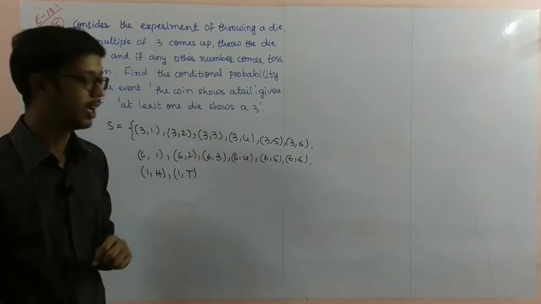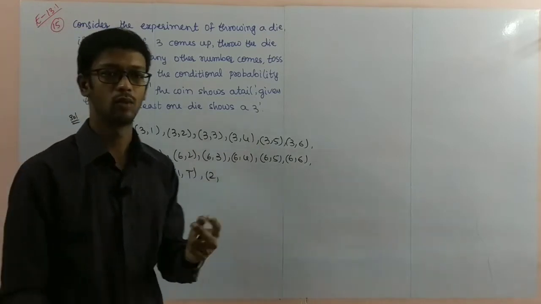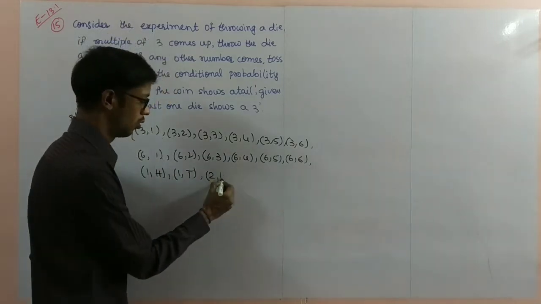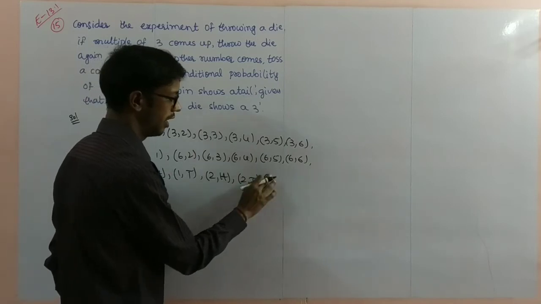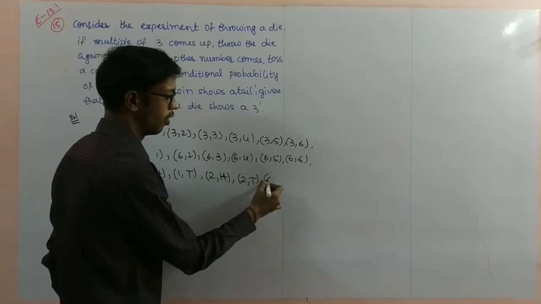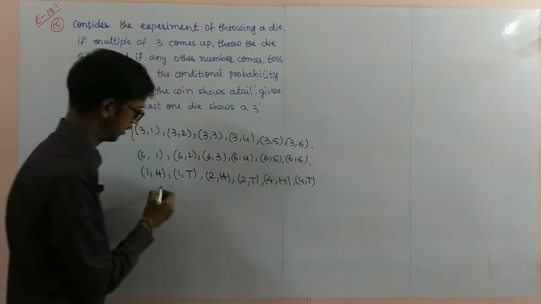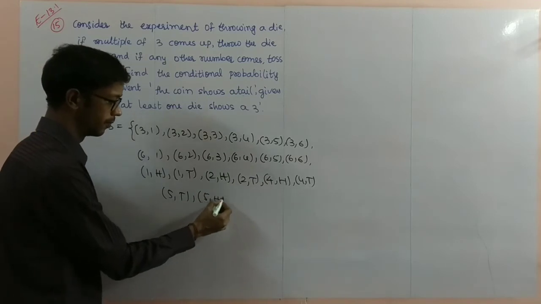Two options. Next, if 2 comes, toss a coin also. 2 comma head you will get, otherwise 2 comma tail you will get. 2 comma head, 2 comma tail. Next, 3 is already completed, so 4. 4 comma head, 4 comma tail. Next 5. 5 comma tail, 5 comma head.